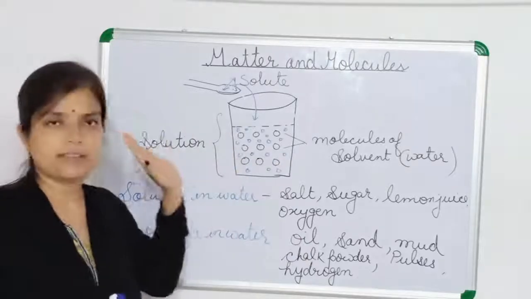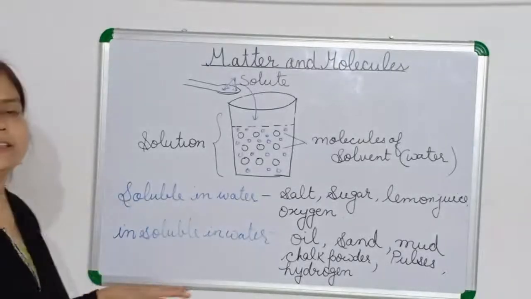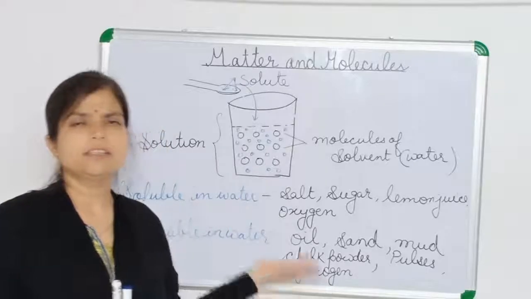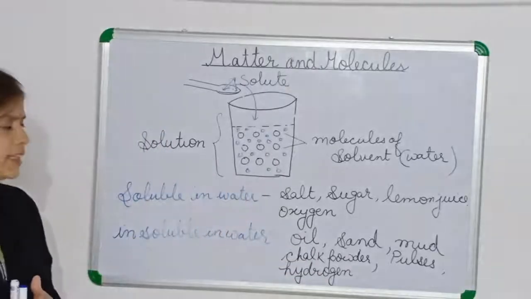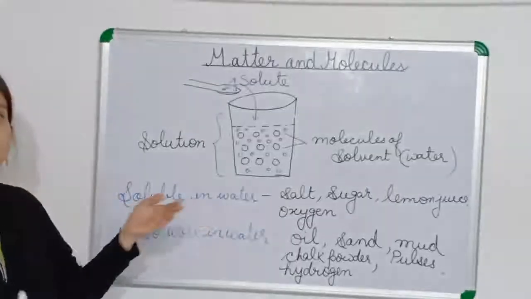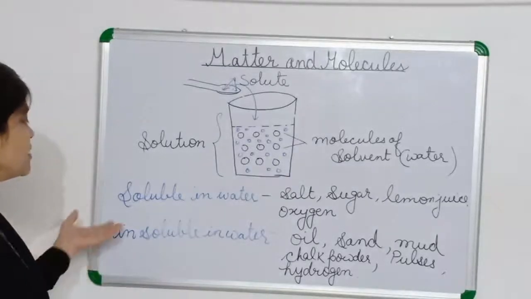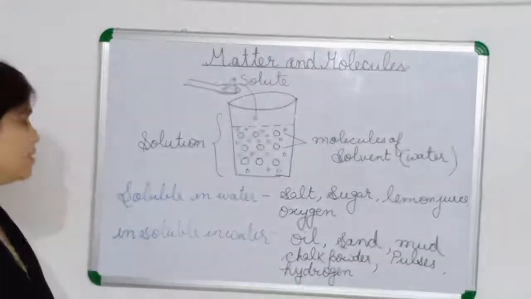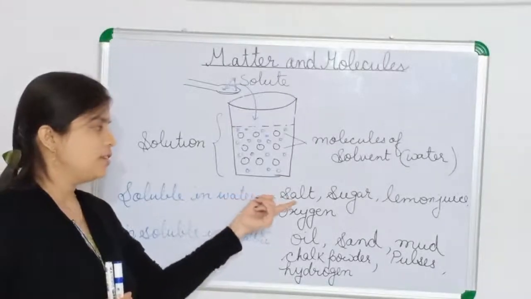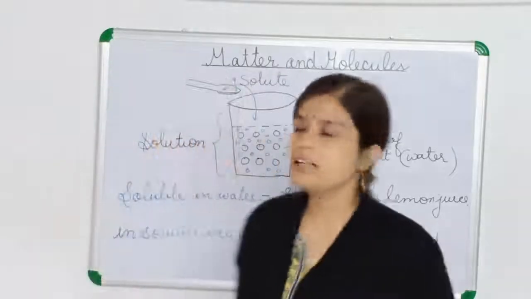Then we have learned that all things do not dissolve in water. Some things can dissolve in water, some cannot. Things which can dissolve in water are known as soluble in water, and things that cannot dissolve in water are known as insoluble in water. The things that dissolve in water are salt, sugar, lemon juice, oxygen gas and carbon dioxide gas. These are soluble in water.